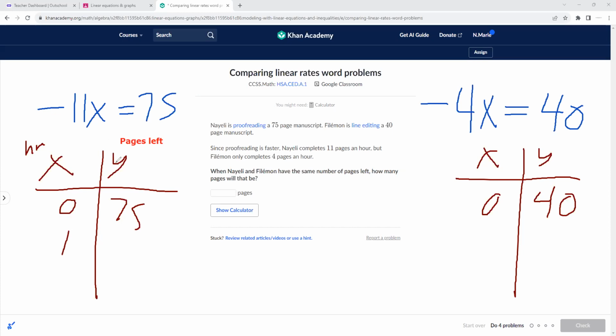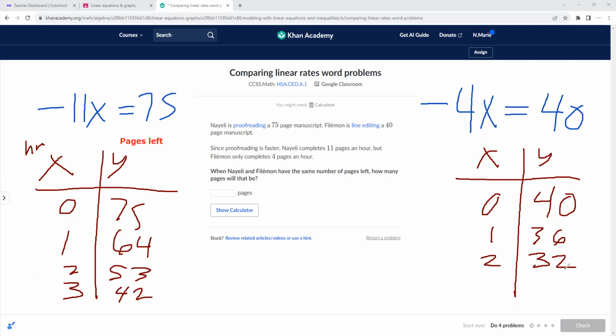At 1 hour, we're going down by 11. So 75 minus 11 is 64. Minus 11 again is 53. Minus 11 again is 42. And let's just stop there for now. For him, he's going down by 4 pages. So at 1 hour, it's at 36. 2 hours, it's at 32. 3 hours, it's at 28.